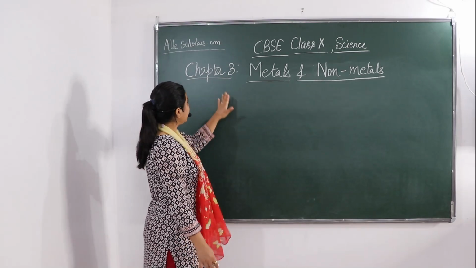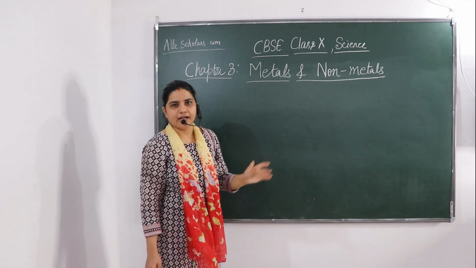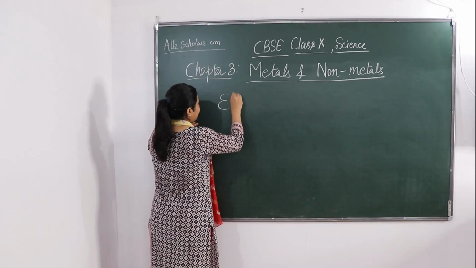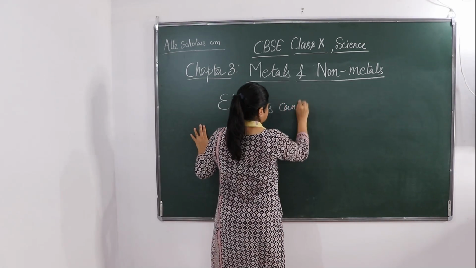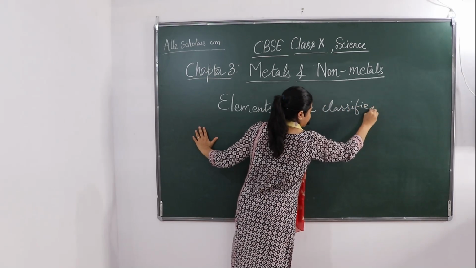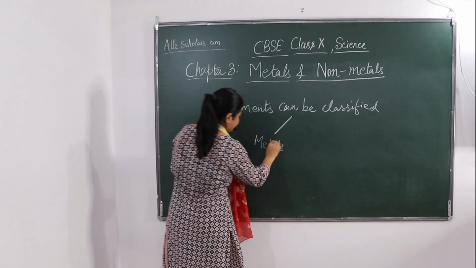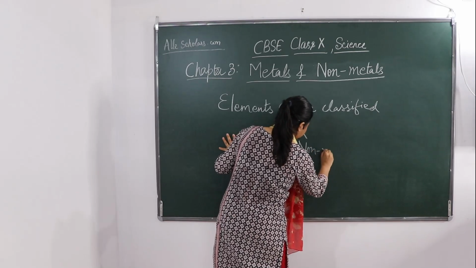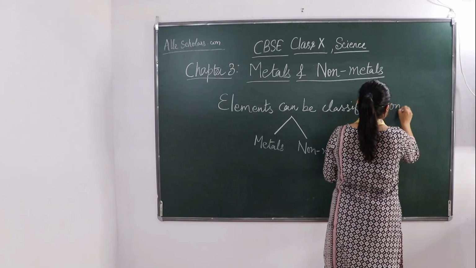So today I will be taking up chapter 3 from class 10 science, that is metals and non-metals. If we classify elements, they can be classified as metals and non-metals on the basis of their properties.